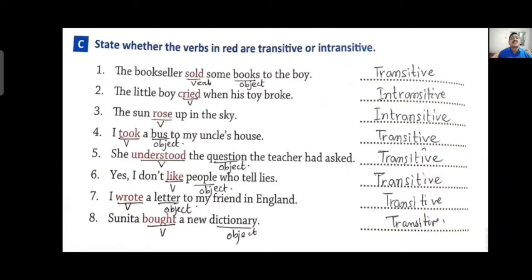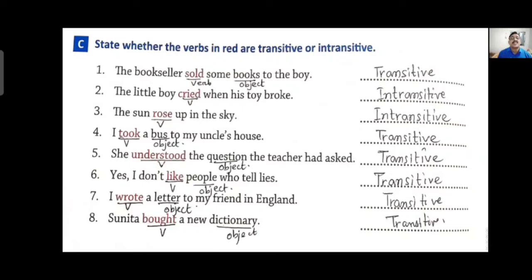The sun rose up in the sky. Rose is the verb, the past tense of rise is rose, but there is no object after the verb rose, that's why it is intransitive. I took a bus. Took is the verb, the object is bus, so it is transitive. I took a bus to my uncle's house.